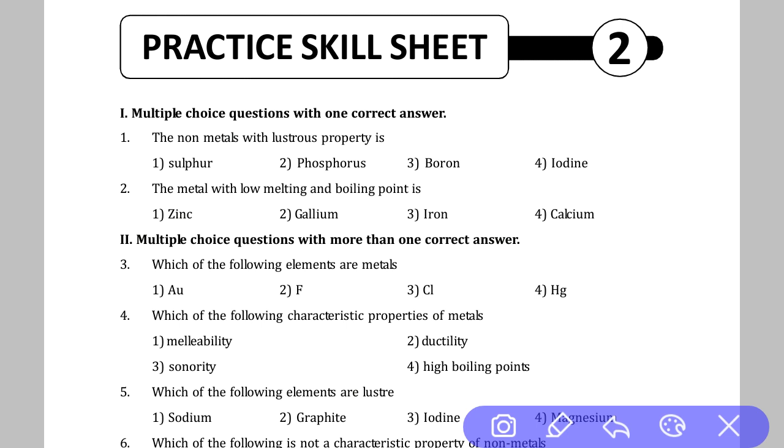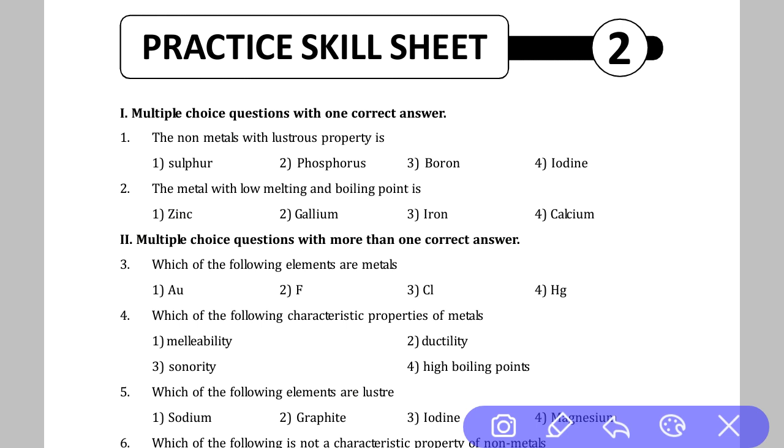Our second question is: the metal with low melting and boiling point. The options are: first zinc, second gallium, third iron, fourth calcium. Our right answer is option number 2, gallium, because zinc, iron and calcium are solid, but gallium is liquid at room temperature. Generally, liquids have lower boiling and melting points than solids. So our answer is option 2, gallium.